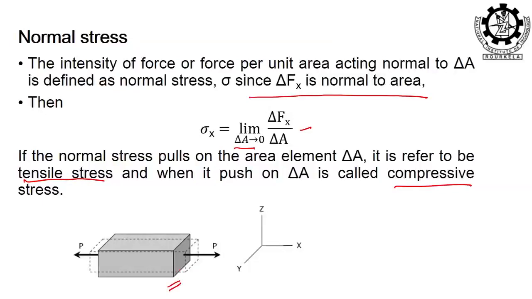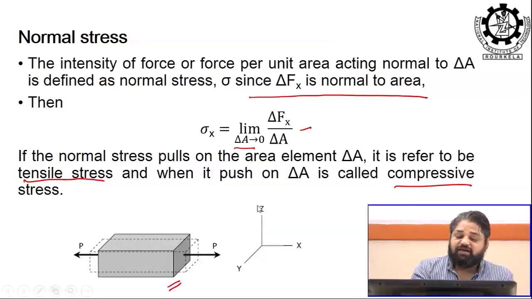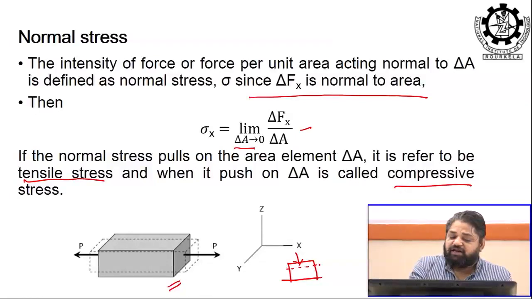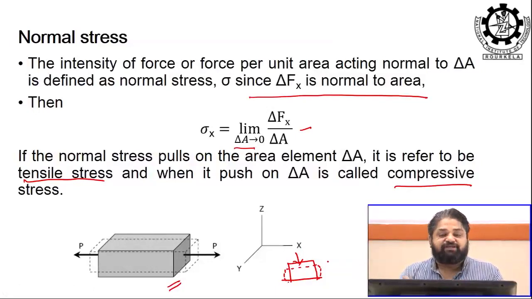Instead of elongation, if I talk about bulging: if there is a compressive force on a body, it is going to bulge in this direction, and due to this bulging, a compressive stress is automatically developing on this plane. This is the plane I am talking about.